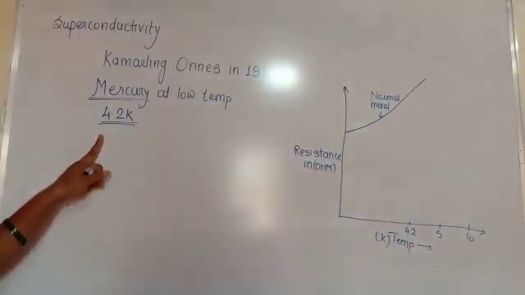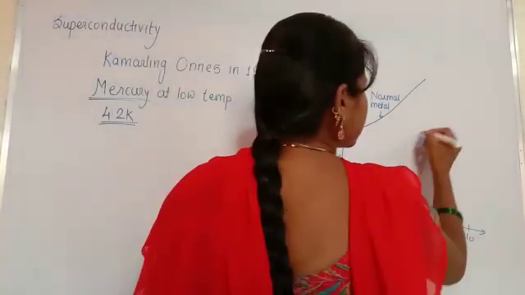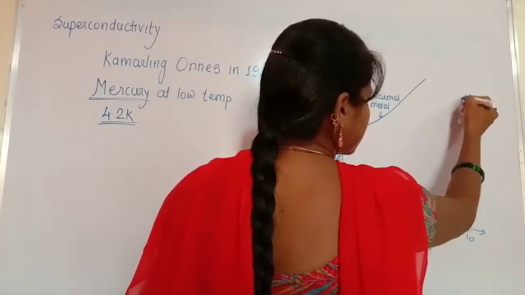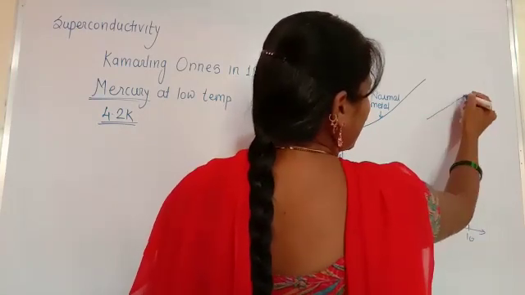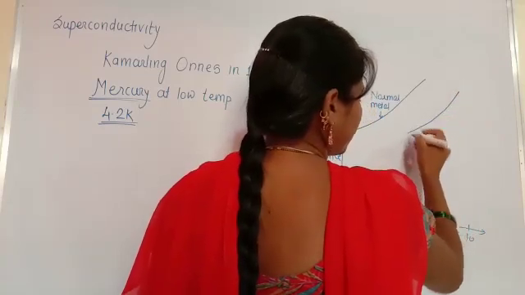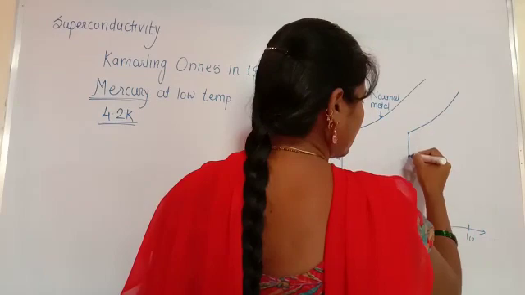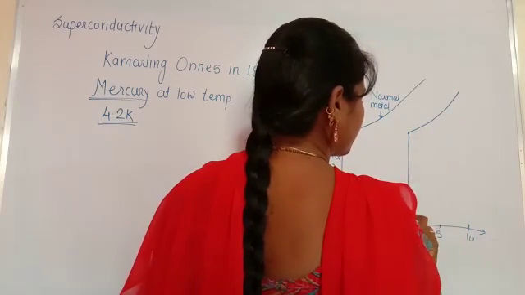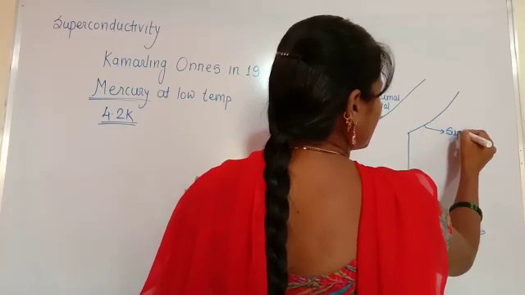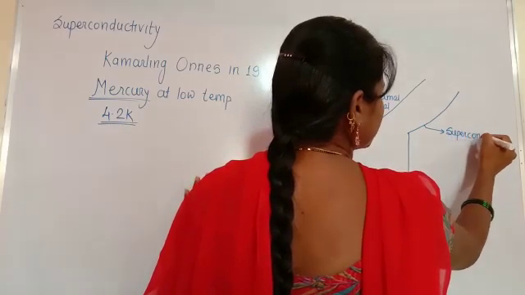After this point the resistivity gradually decreases, but when the temperature reaches 4.2, it suddenly drops to zero. So this is the superconductor.